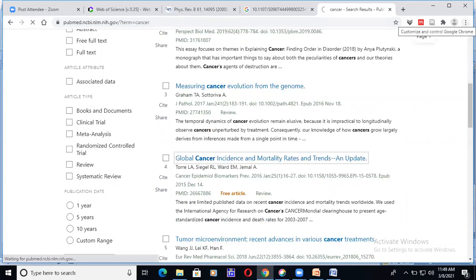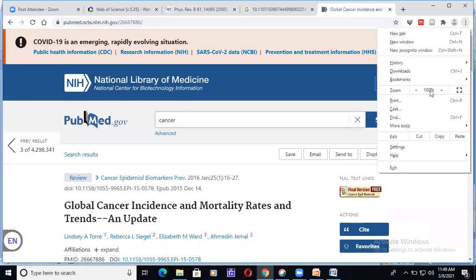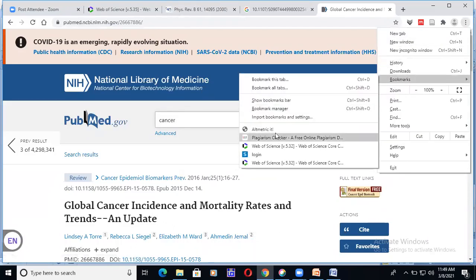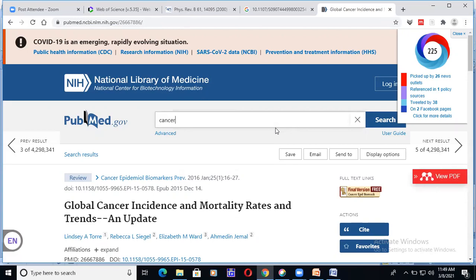So these are the programs available. That program I just followed, through this program I have bookmarked that program. How many citations, how many social citations? Around 32,000 to 40,000 articles are available. Alphabet score: referenced by 27 outlets, in one policy, sources created by 31. On Facebook, it has been shared.